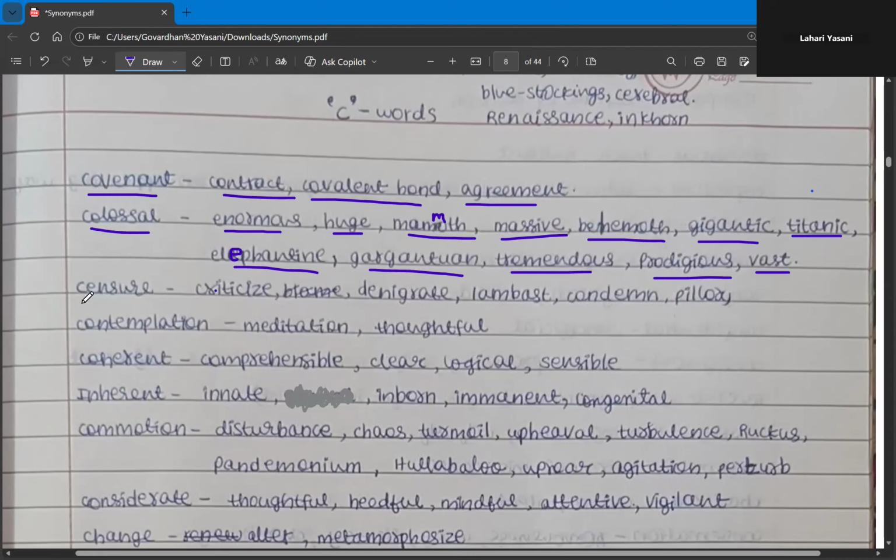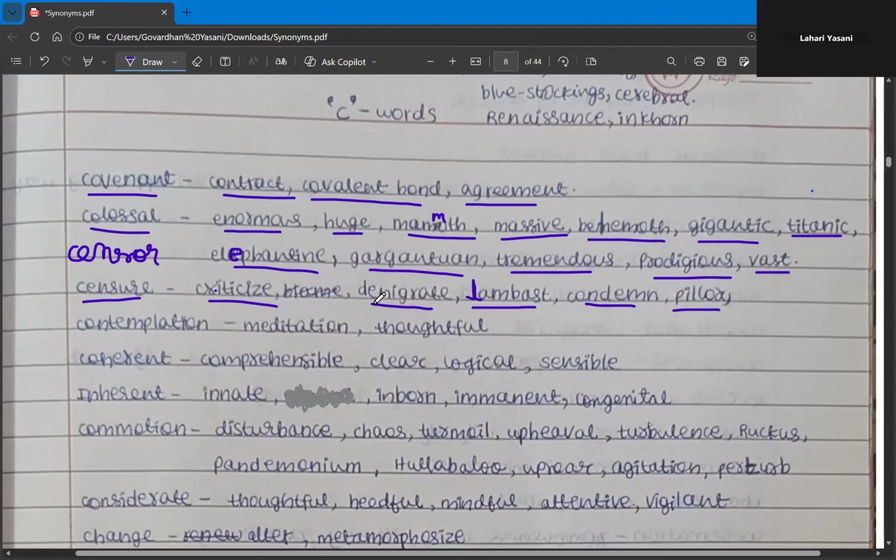And then the next word is censure. So censure is different from the word censor. So censor, we know censoring, but censure is different, where the meaning is something like criticizing, or making someone feel lesser. The censure means criticize or denigrate or lambast, or condemn or pillory. So these are the synonyms of censure. So let's go through them once again. That is, criticize, denigrate, lambast, condemn, and pillory.